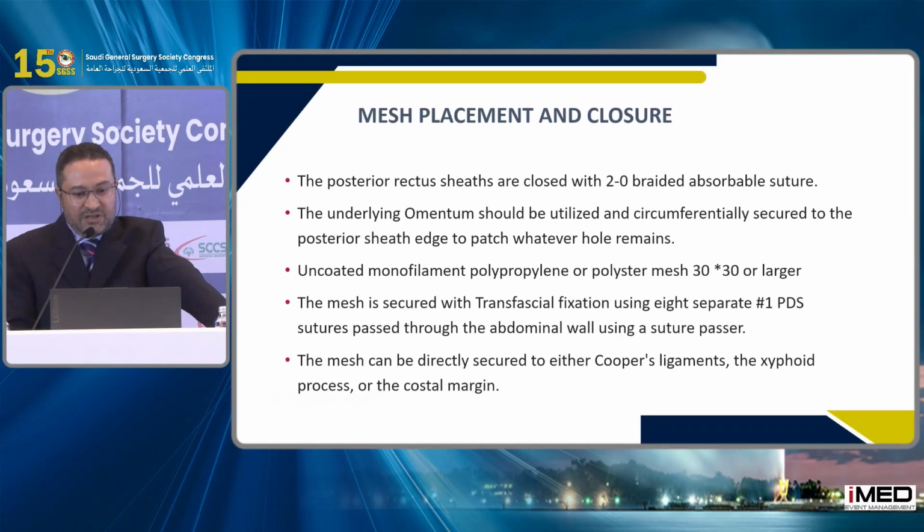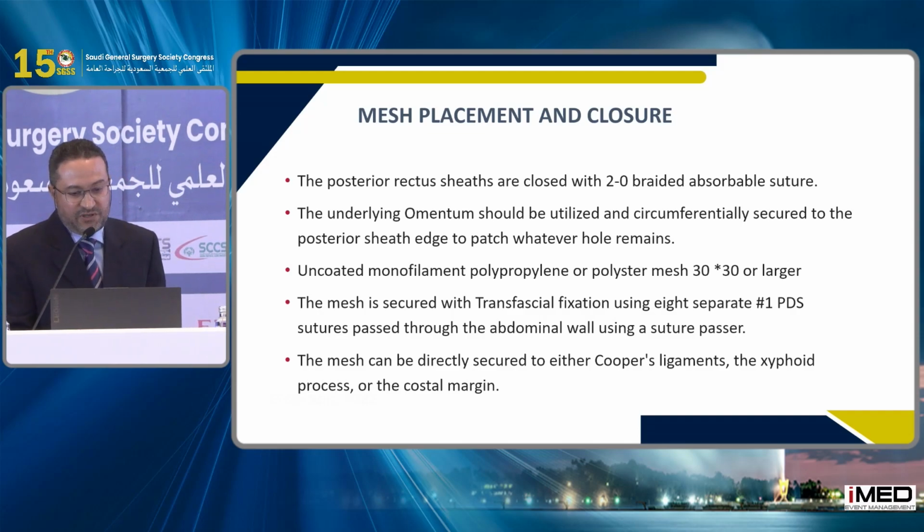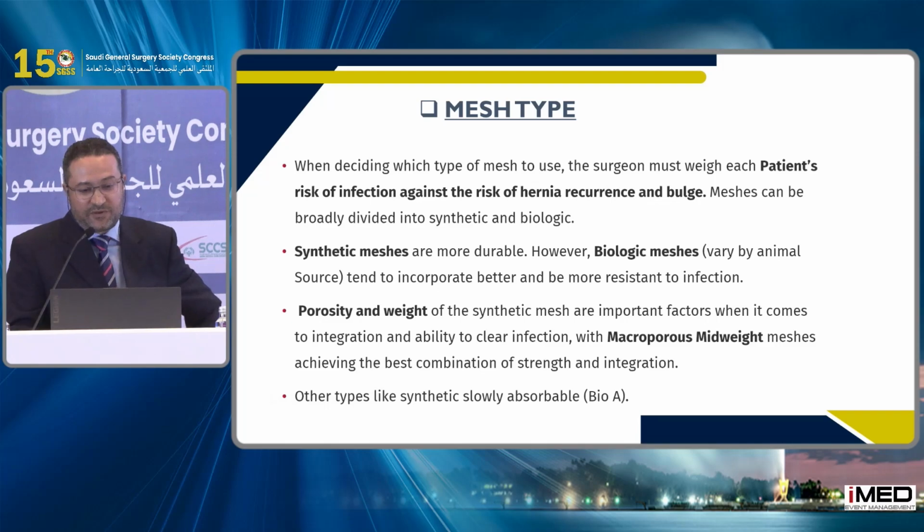I will not talk about this, but the mesh placement and the closure are very important. All of us know that the posterior rectus sheath is closed with absorbable suture. Underlying omentum is utilized, as we said, to close the defects in the peritoneum, and an uncoated monofilament polypropylene or polyester large mesh is secured. The mesh can be directly secured to the Cooper ligament and xiphoid process or the costal margin. And as for the type of mesh, there are synthetic and biological and even bio-A meshes. Most probably we use synthetic meshes.